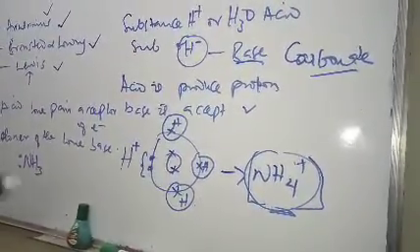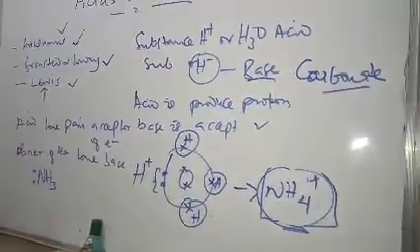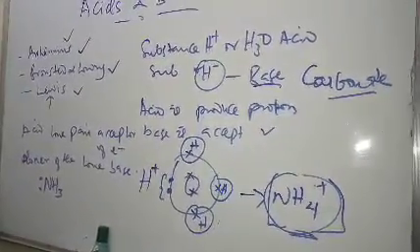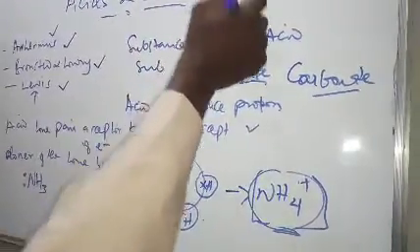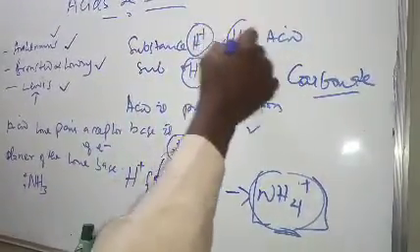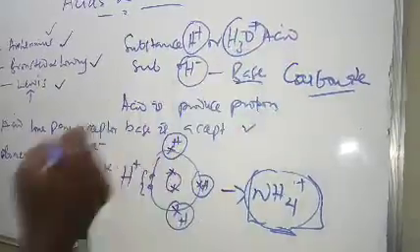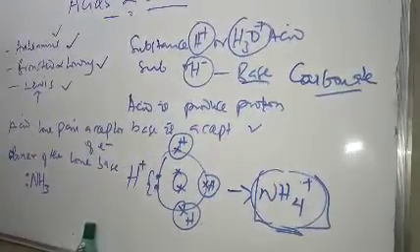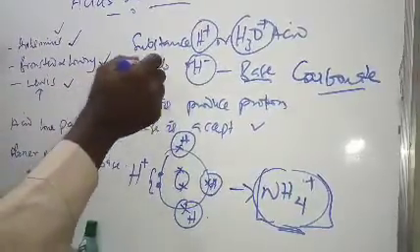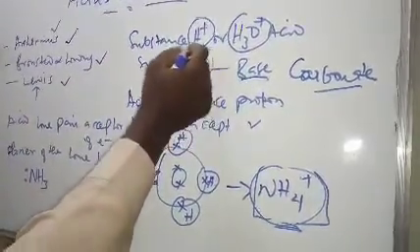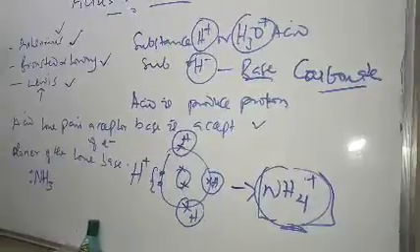Hence, these are the three basic definitions of acids and bases. Arrhenius defined an acid as a substance that had hydrogen ion or hydronium ion to give, and also defined a base as any substance that has the OH negative group.